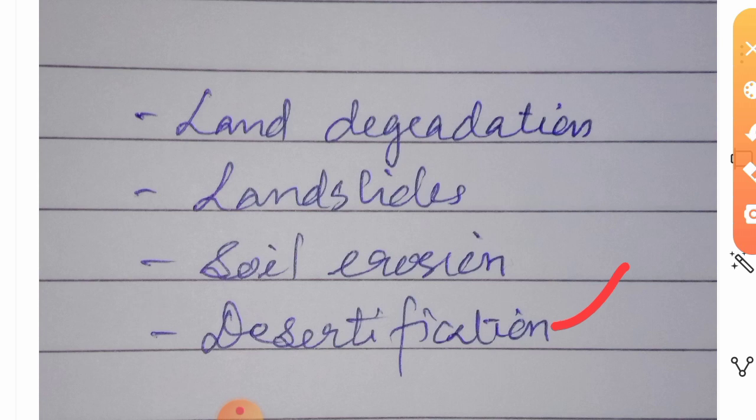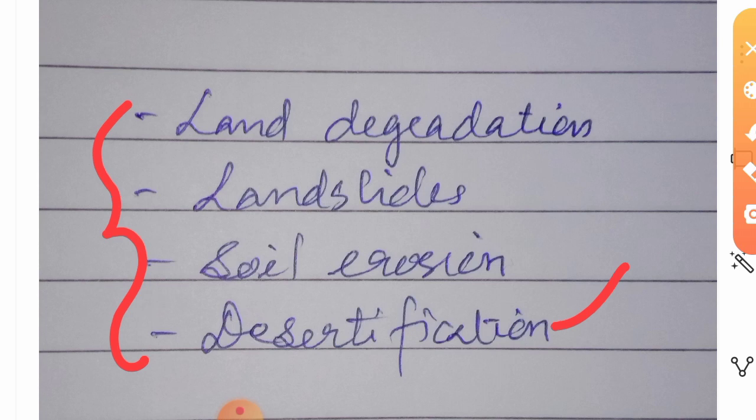It may take a long time, maybe after 50 or 100 years, but that area will become a desert or fallow land. These are some of the threats the land resources are now facing.